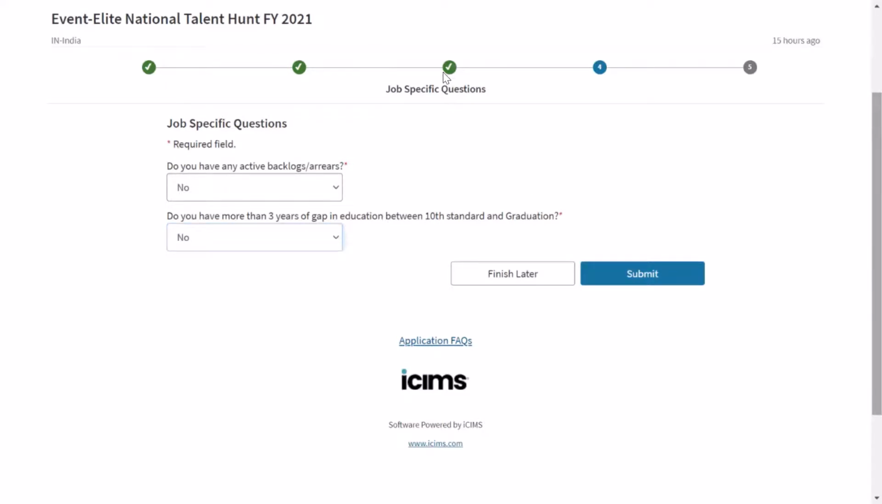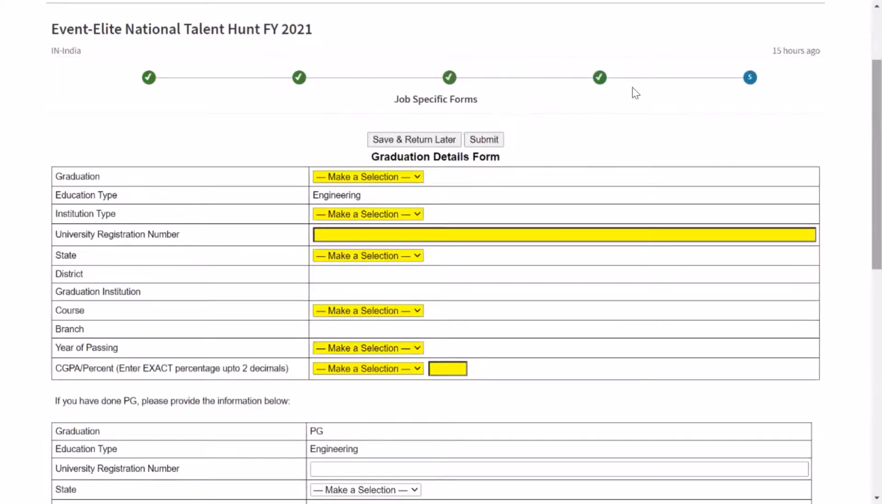Okay, then submit. You can see here 3 steps are done. Now after submitting that, 4 steps are done. Here is the final page. Graduation, you can make a selection. It is either undergraduate or diploma. Okay, institution type, that is IIT, NIT, triple IT or any other institute. If you are not part of IIT, NIT or triple IT, you should select other institute. University registration number is your university roll number. Suppose your college is not a university itself and is part of another university, right? Then you have to write your university roll number. Okay, then state of your college, district, and institute, you will find the name here.